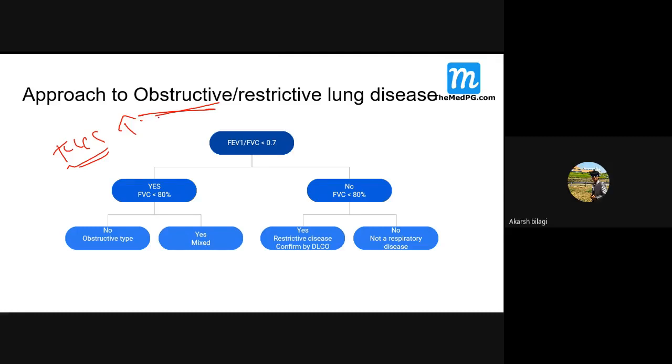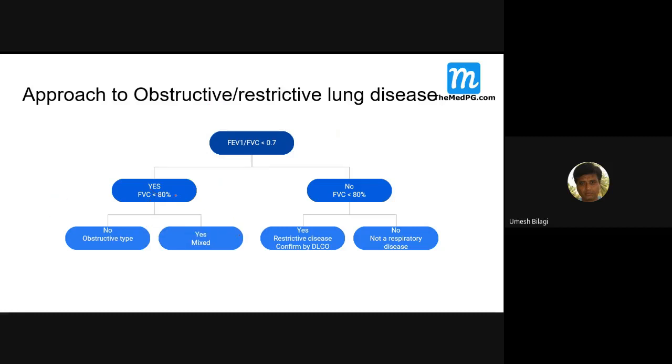Yes, sir. Is functional vital capacity increased in obstructive diseases? If FEV1/FVC is less than 80%, then it is some mixed disease. If it is more than 80%, then it is obstructive type, because FVC is increased. I would have put it in other, if I put this arrow like this. If I remove yes here and no, it will be easy for you. Okay.